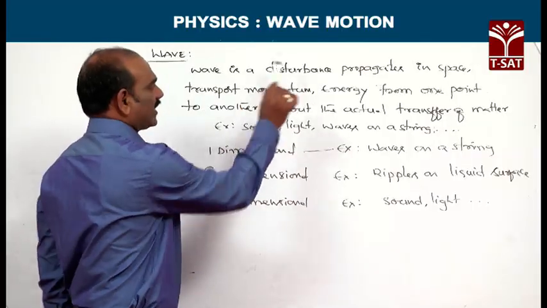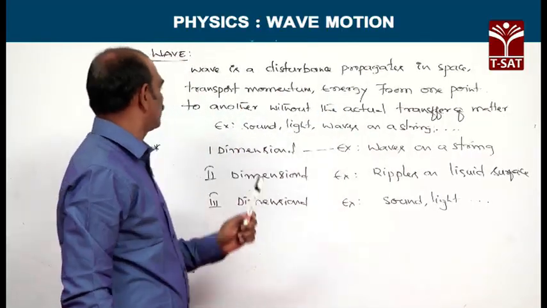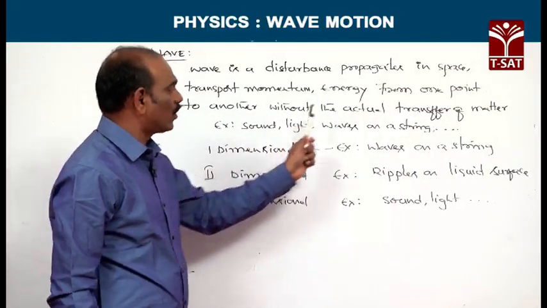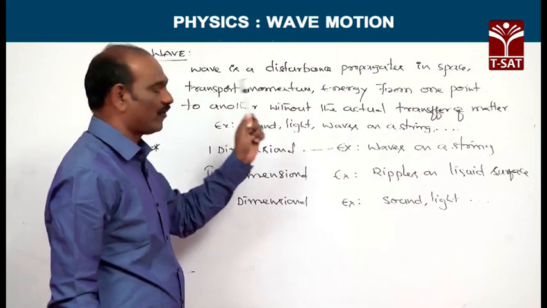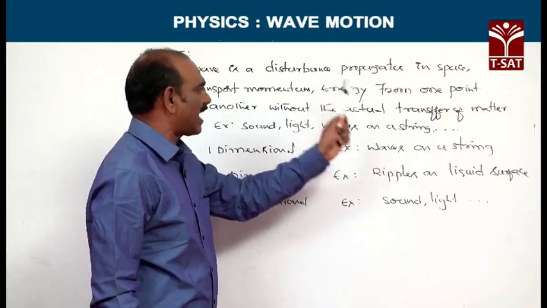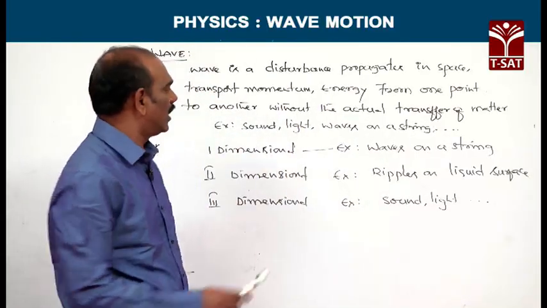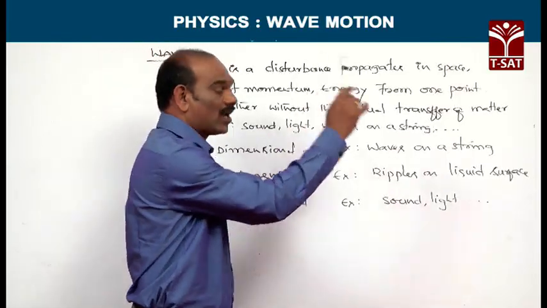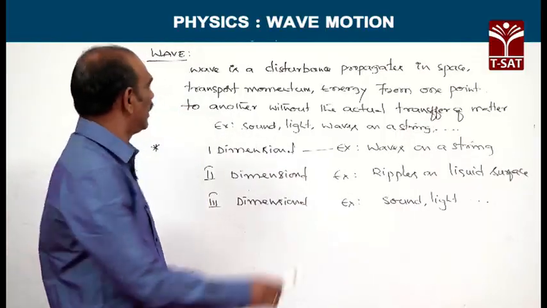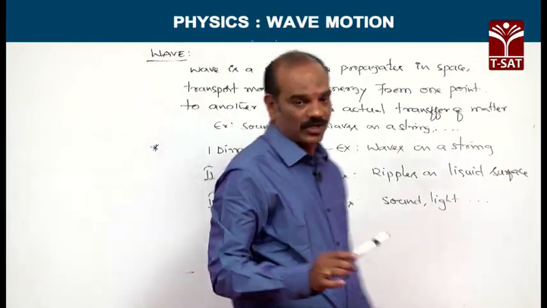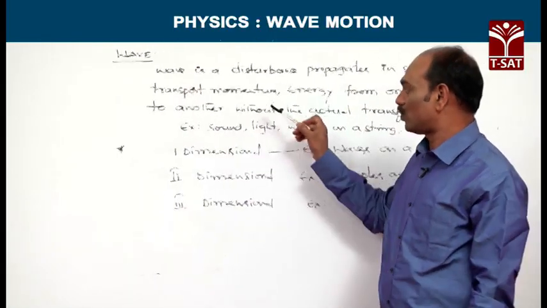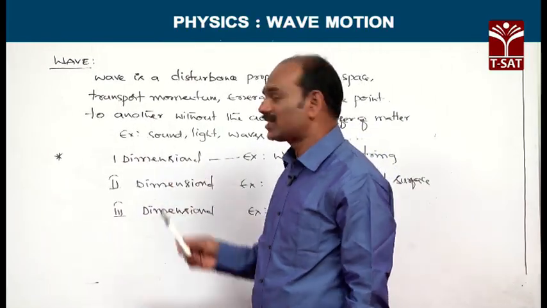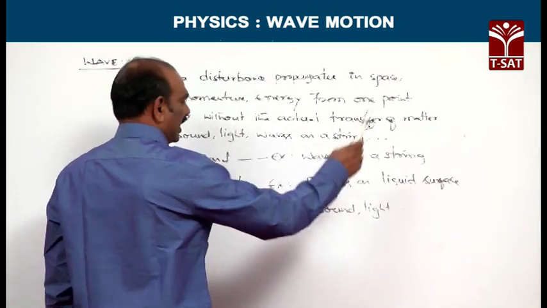Wave. A wave is a disturbance that propagates in space, transporting momentum and energy from one point to another point without the actual transfer of matter. That means when a wave is traveling from one point to another point, momentum is transferred, energy is transferred, disturbance is transferred, but matter does not transfer. Therefore, a wave is nothing but a disturbance that propagates in space without actual transfer of matter. Examples of waves are sound, light, and waves on a string, etc.